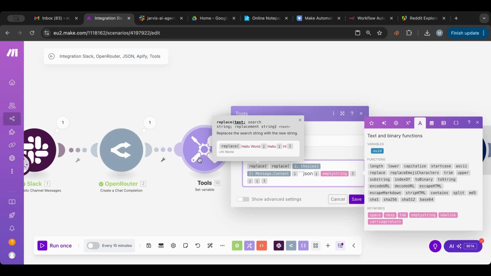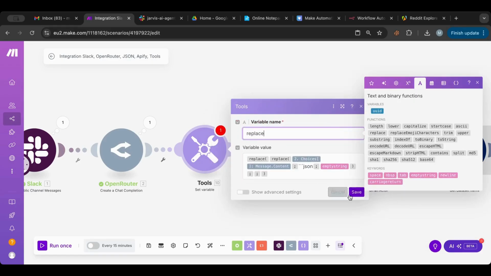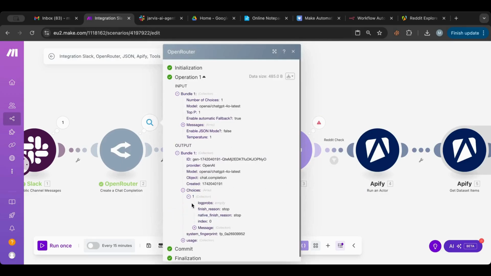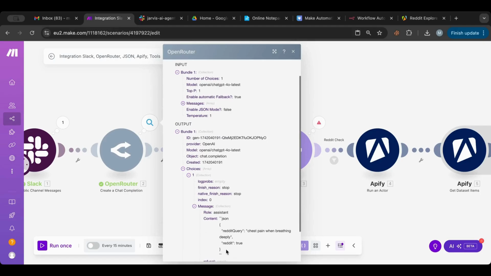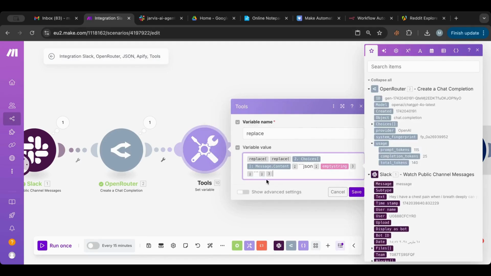and then we want to replace the second issue that we get, which is these at the end, and let's try to search for these and replace them with an empty string as well.